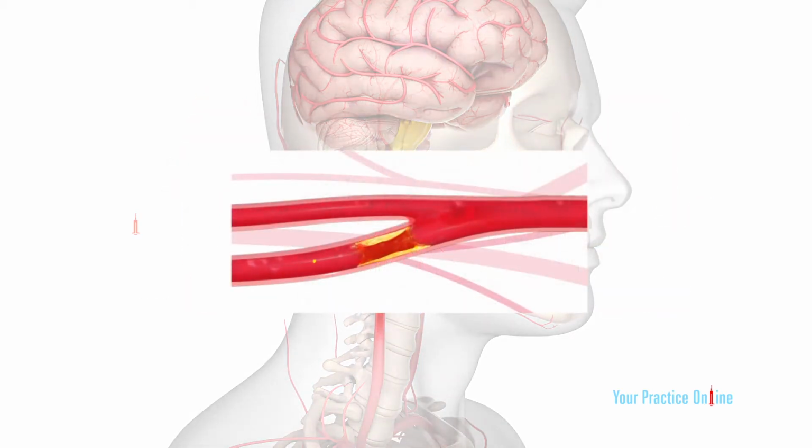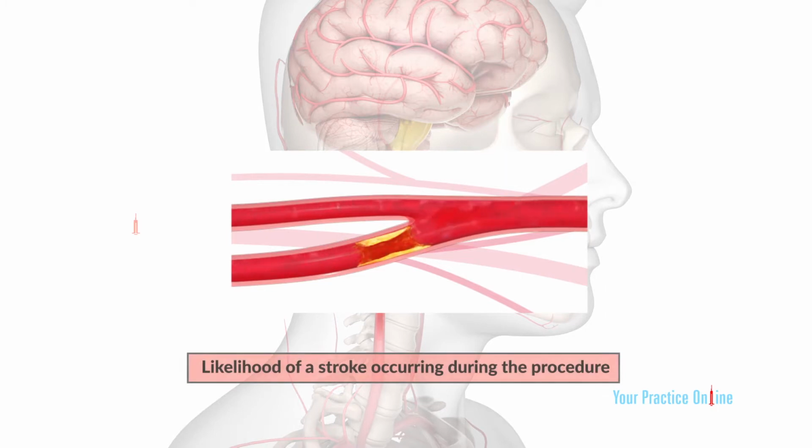However, a possible complication of both these procedures employed for the prevention of stroke is ironically the likelihood of a stroke occurring during the procedure itself. Studies have indicated a higher likelihood of stroke at the time of traditional stenting as compared to surgery.